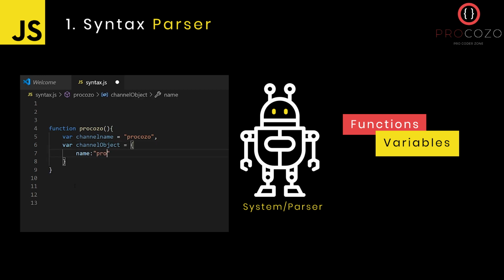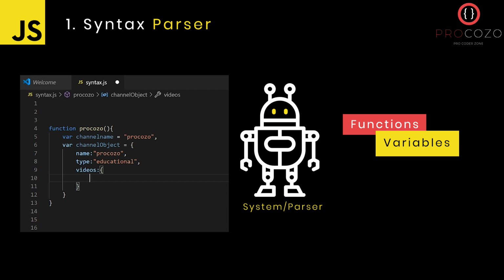It is not necessary that one name should have only one value. The name can have inner or nested names also. The same thing happens here. If you see here, I have a function called Procoso with an object called channel object.